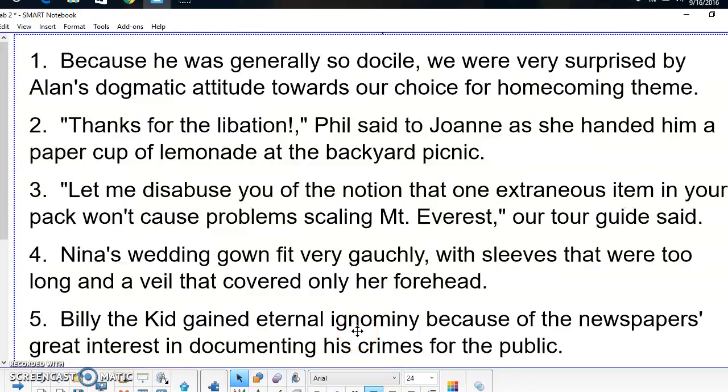Ignominy, shame for crime, okay, but the thing that we have to have in this sentence to make it correct is some kind of public knowledge of it. So here's the part that's telling us that the word is being used correctly and taking account of its connotation. Newspapers, publishing thing, documenting his crimes out to the public. So everybody knows about it. If that's the case, then he can have ignominy. And remember to put your stress on the first syllable.